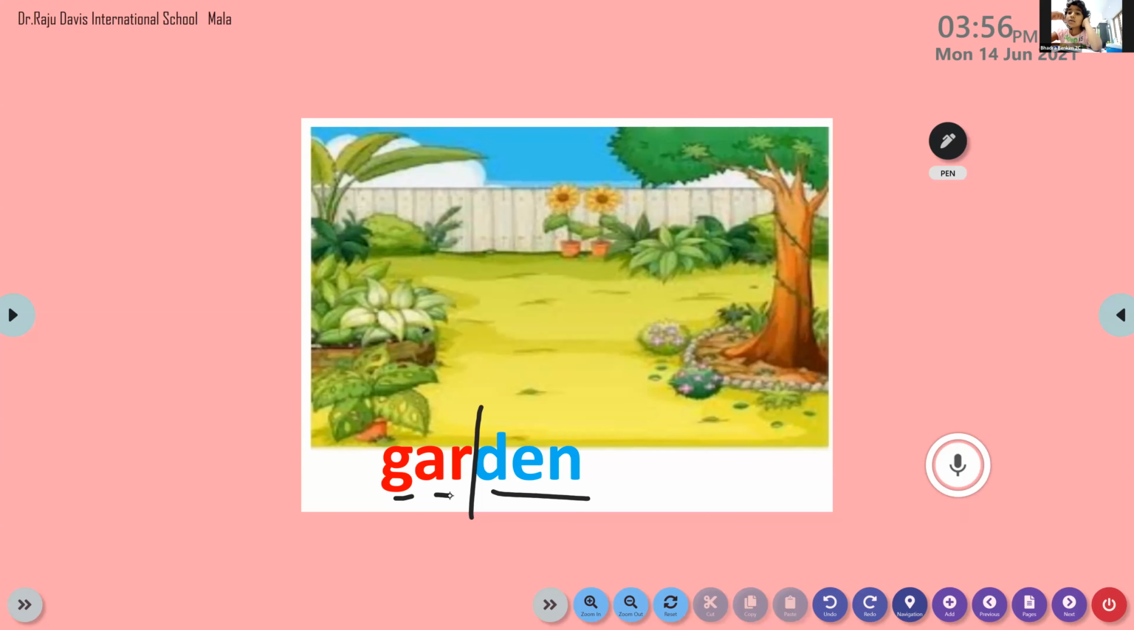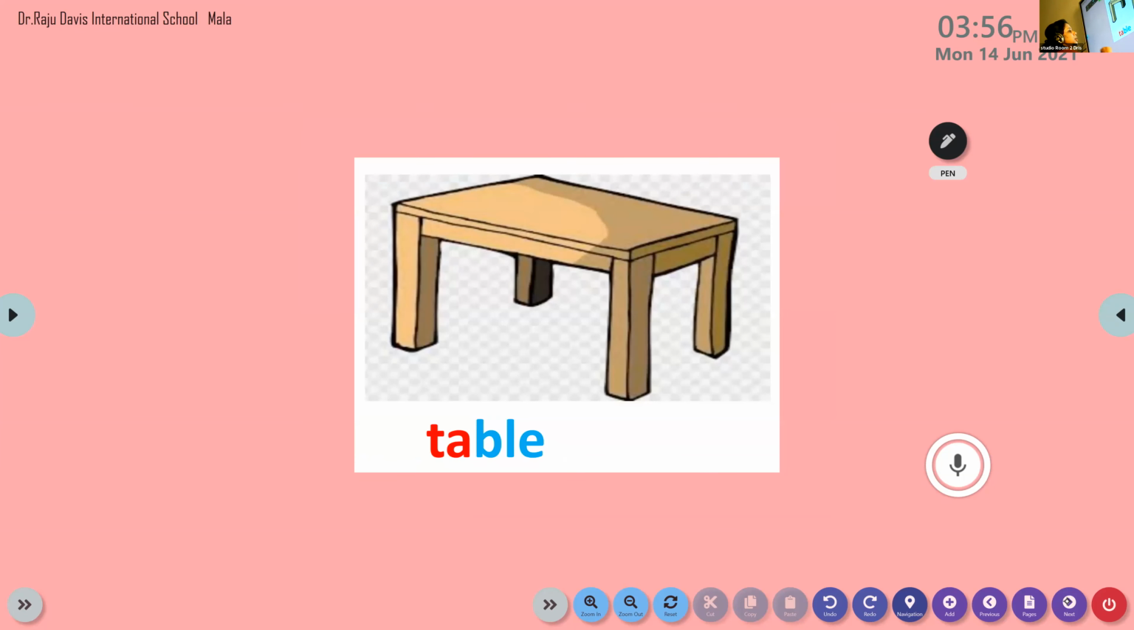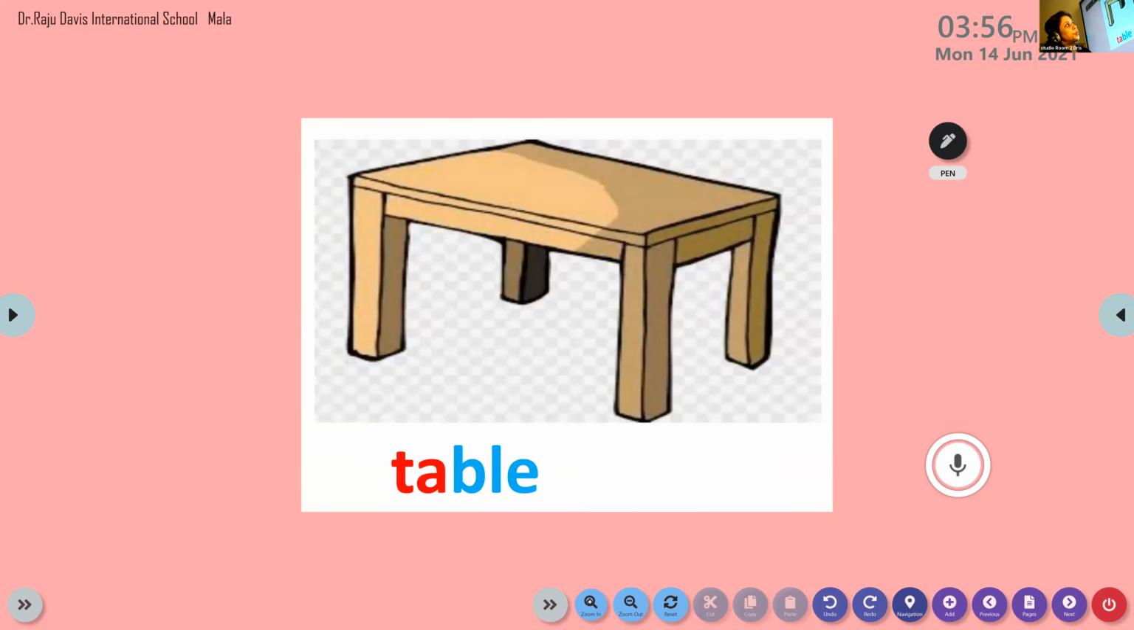Okay, so let's move on. Now, what is this word? Table. So here, how many syllables are there? 2. Table. We give a rhythm to it. Table. There are 2 syllables in it.